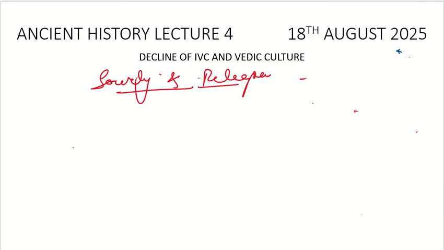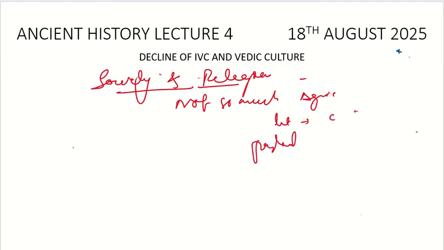As we know, there was not so much agriculture, so definitely the complex societies were not that much there. But little agriculture was there, so little complex societies, and at the same time we have the pastoral system too. So the society was less complex.